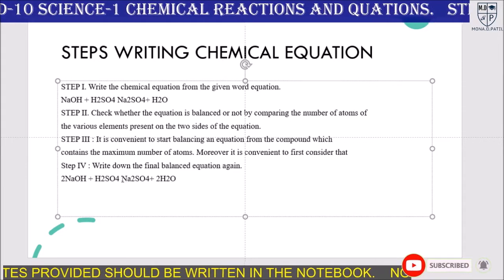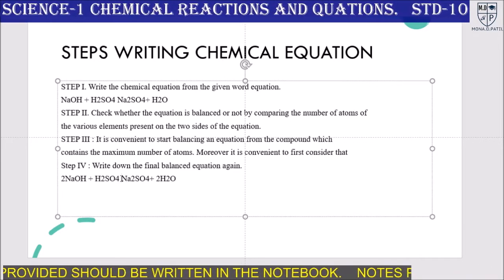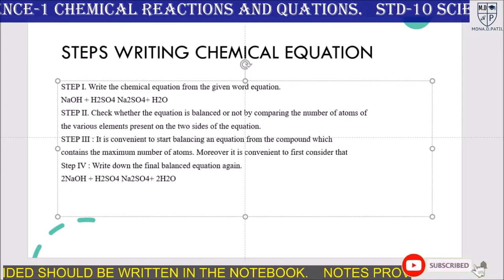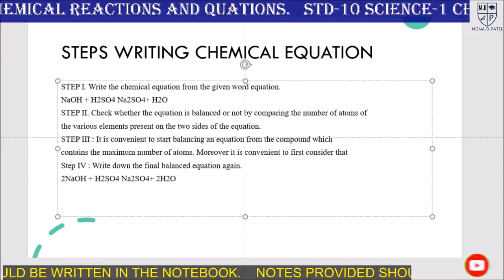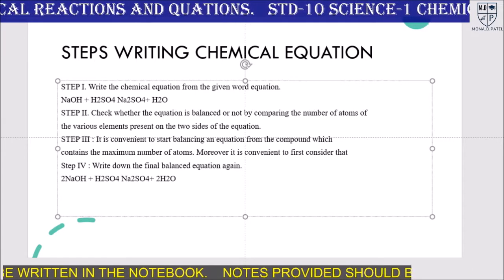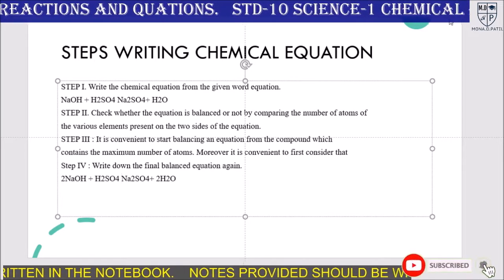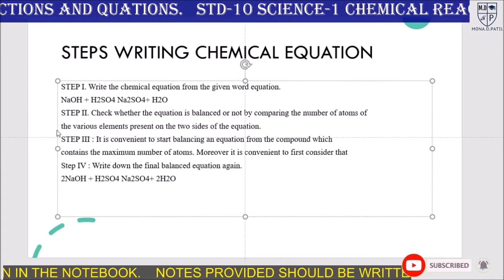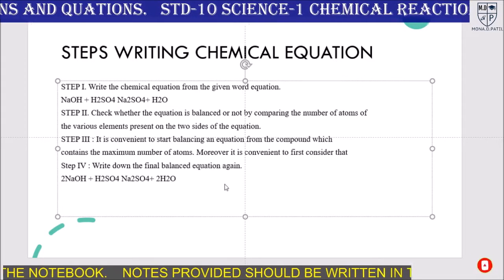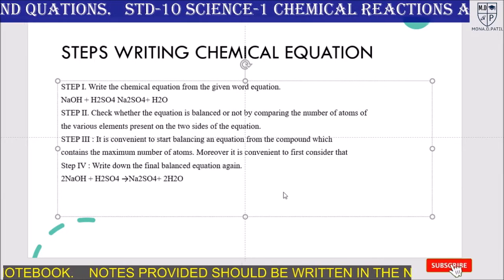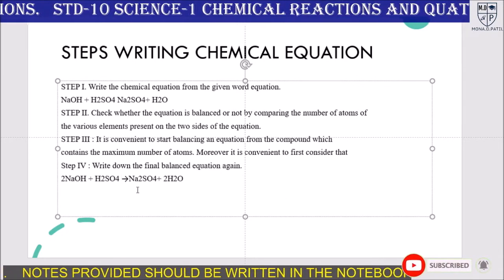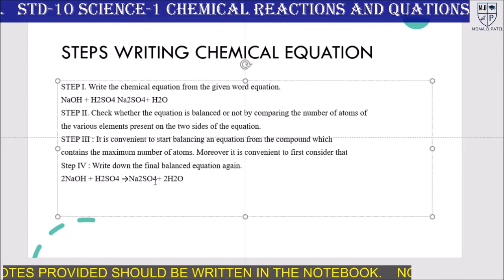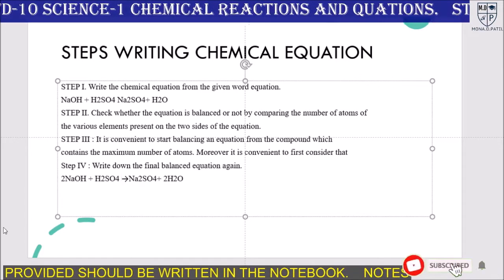Here the arrow should be there. We can add the arrow here. Okay. So this is the way of writing a chemical equation. So here we will add the arrow. Okay. So you understand, here the arrow indicates the direction of the chemical reaction.